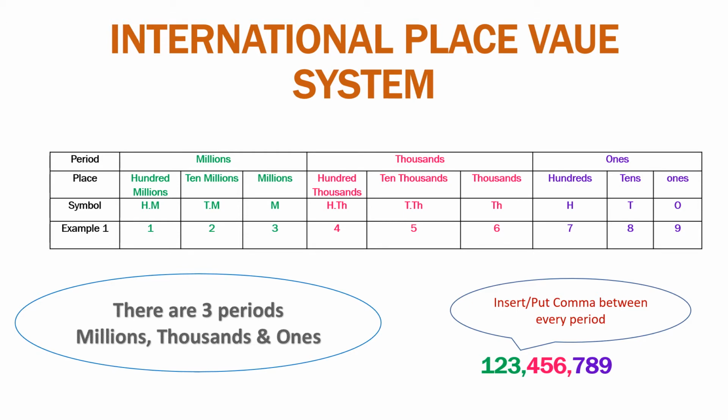1, 2, 3 is in one period, put a comma. 4, 5, 6 is in another period, comma. 7, 8, 9 is in the last period. So this is how we'll put commas.